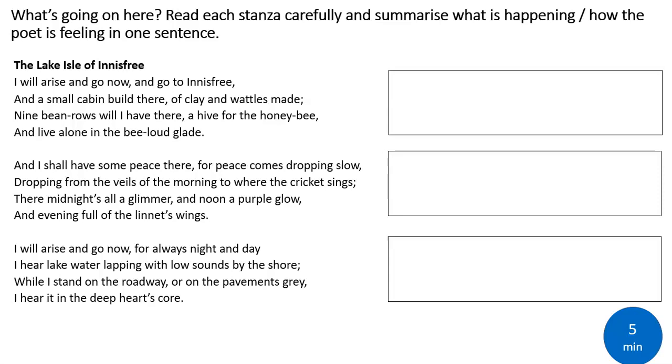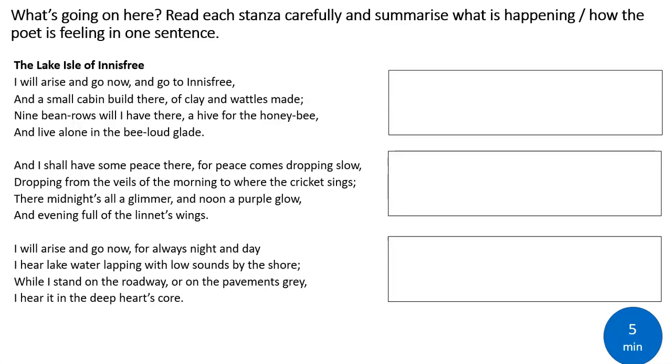Okay, so we've now looked at the island in quite a bit of detail, and you've thought about those 3 key questions to help us explore what the island might represent in this poem. So let's just do a quick summary of what's happening. It's sometimes quite useful when we approach a poem to be able to just say quite clearly and quite simply what's happening at each stage.